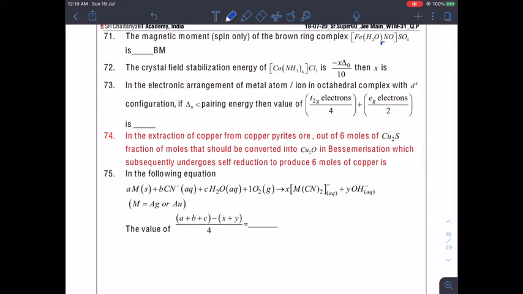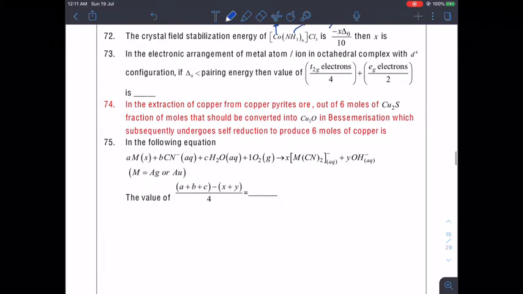So, now let us move to question number 72, and what it says: the crystal field stabilization energy of cobalt with ammonia is this value. Then what they are saying, find the value of X. Now, what is the oxidation number of cobalt here? It is plus 3, and ammonia is a good ligand and cobalt is in plus 3 state. So, it will definitely cause pairing here. That means basically delta O will be much higher than pairing. So, it will first pair up.